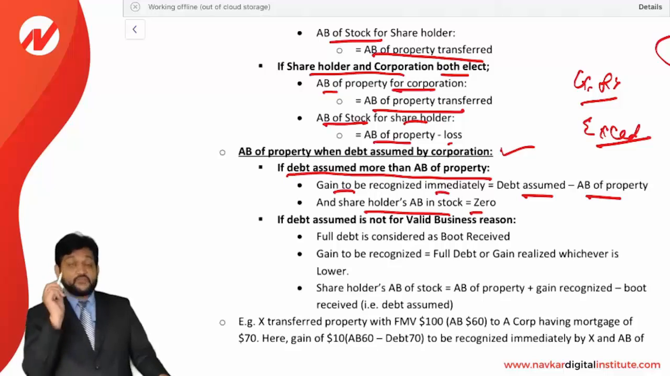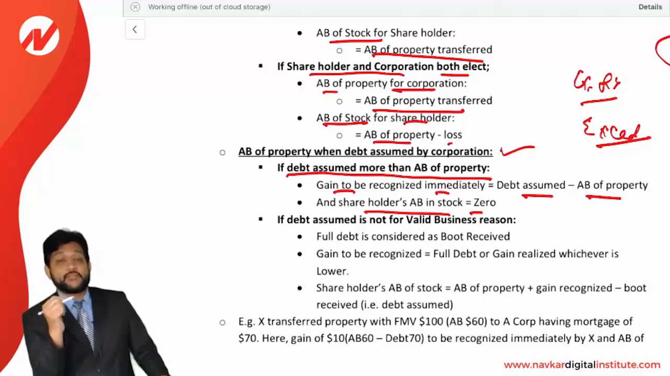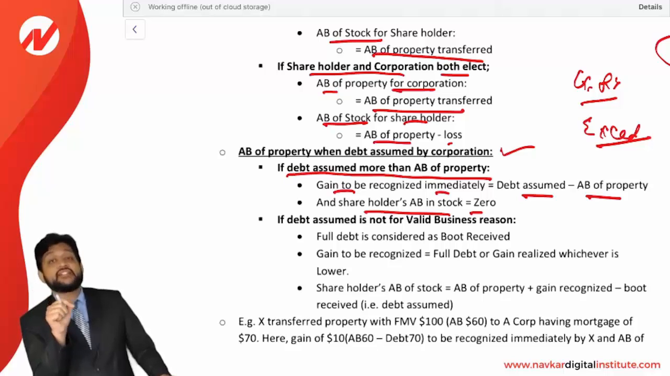Look at the wording. If debt assumed is more than AB of the property, meaning let's say adjusted basis is 5,000 and debt assumed is 6,000, then debt assumed is more than AB, so the difference of 1,000 is to be recognized as gain immediately. That is a requirement, and the shareholder's basis of the stock will be 0 now.